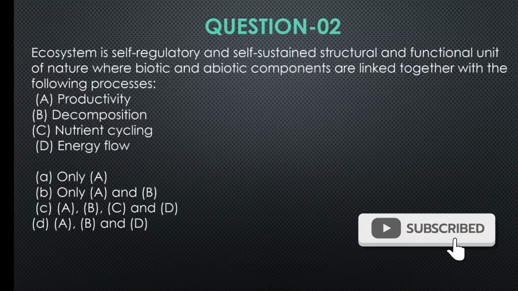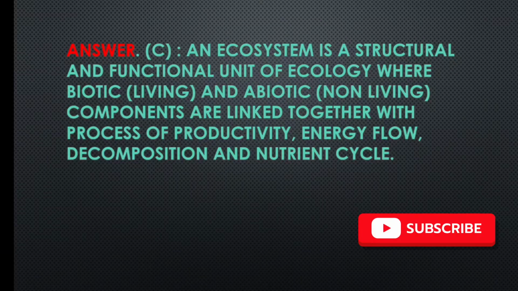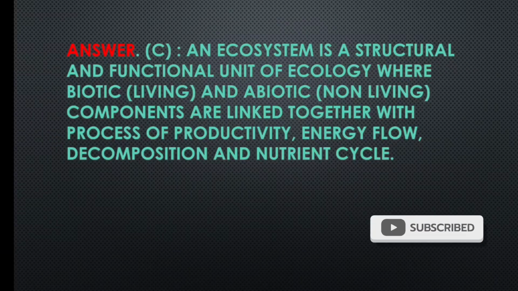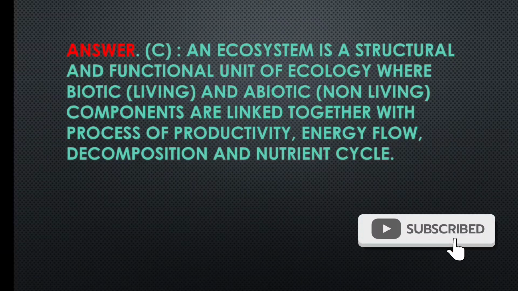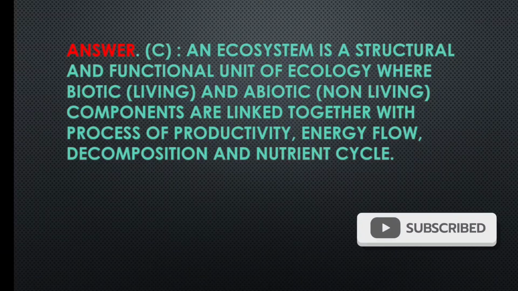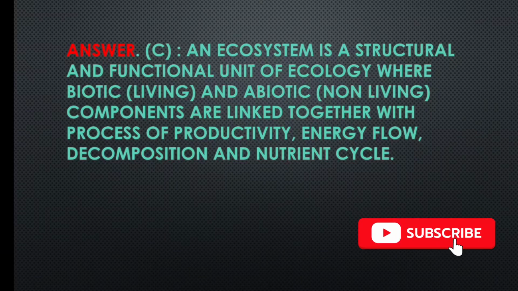So the correct answer will be option C, all of the above. An ecosystem is a structural and functional unit of ecology where biotic and abiotic components are linked together with the process of productivity, energy flow, decomposition and nutrient cycle.